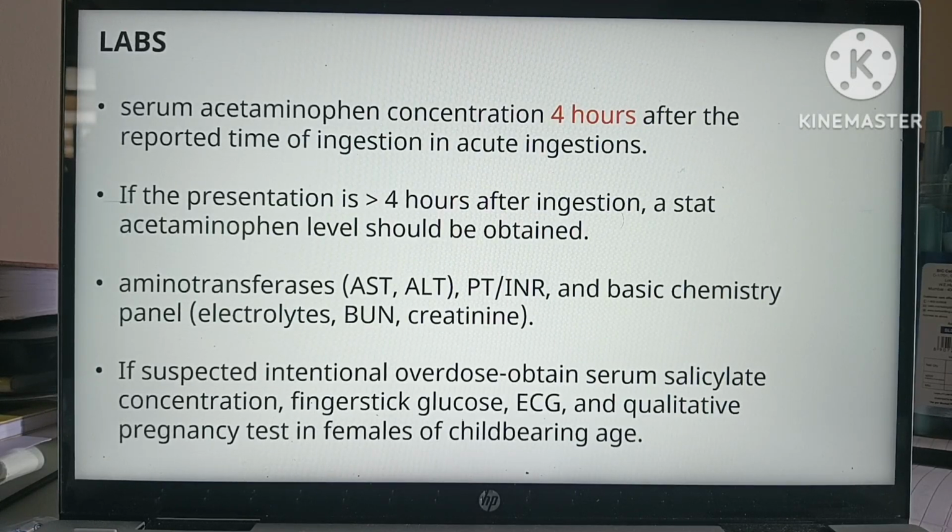Coming to lab investigations, we need a serum acetaminophen concentration 4 hours after the reported time of ingestion in acute ingestions. If the presentation is more than 4 hours after ingestion, a stat acetaminophen level should be obtained. We have to go for AST, ALT, PT-INR, electrolytes, BUN, creatinine, basic investigations. If there is suspected intentional overdose, obtain serum salicylate concentration, glucose, ECG, and a qualitative pregnancy test in females of childbearing age. So basically we have to go for all the routine investigations.